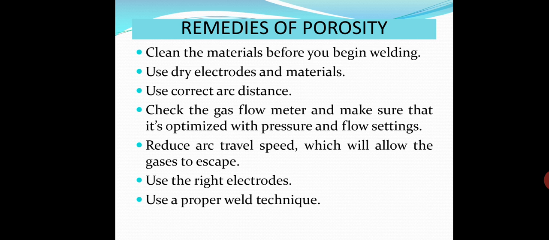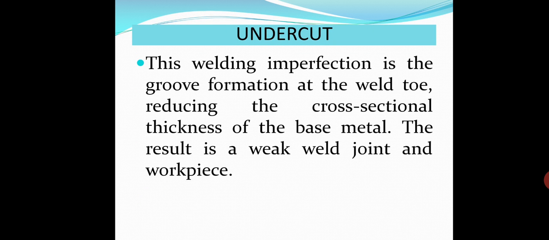Reduce arc travel speed, which will allow the gases to escape. Use the right electrodes. Use a proper weld technique. So these are the remedies. By taking care, porosity or blowholes will not occur as a welding defect.